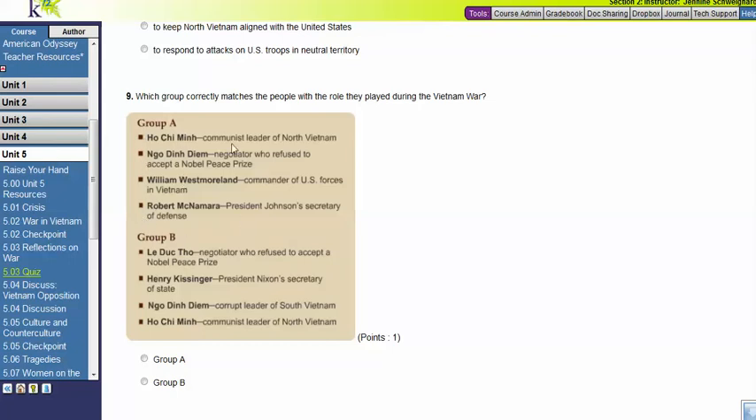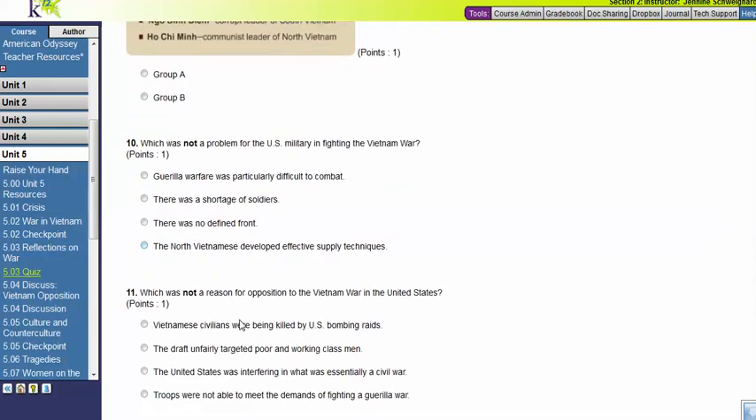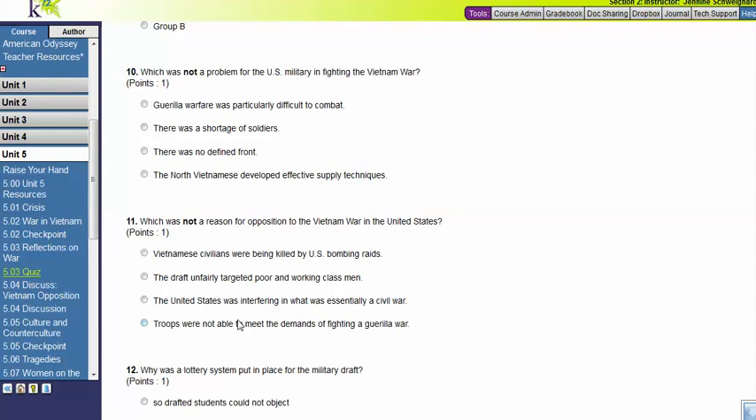So are these correctly matched up together, or is it Group B: Le Duc Tho, negotiator who refused to accept the Nobel Peace Prize, Henry Kissinger, President Nixon's Secretary of State, Ngo Dinh Diem, corrupt leader of South Vietnam, and Ho Chi Minh, communist leader of North Vietnam. So which group, Group A or Group B, is correctly matched between the person being identified here in the bold and the description after the name? Group A or B?